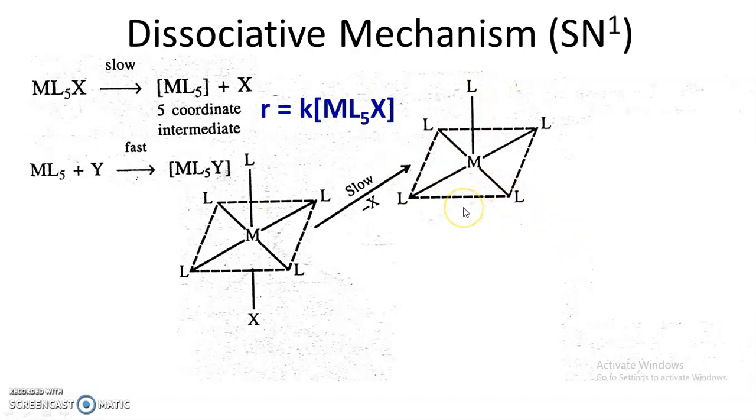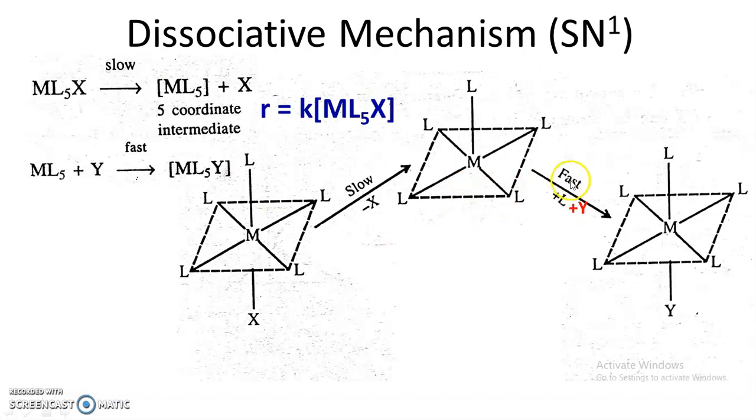So as soon as this unstable 5-coordinate intermediate is formed, there is a reaction between the incoming ligand, say Y, and this 5-coordinate complex, and there is a formation of the product, that is there is a formation of a new MY bond, and again we get the octahedral complex. So this is one way of the mechanism.